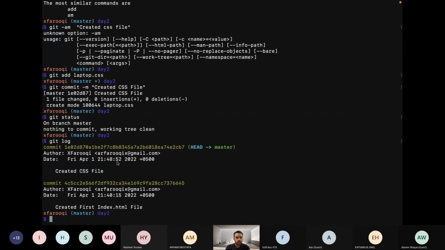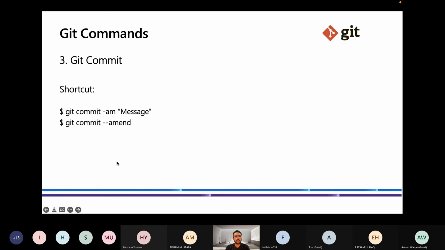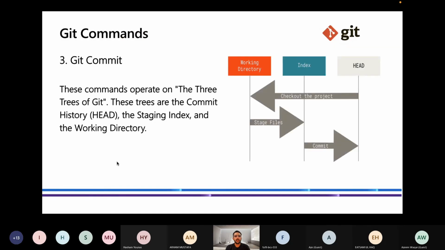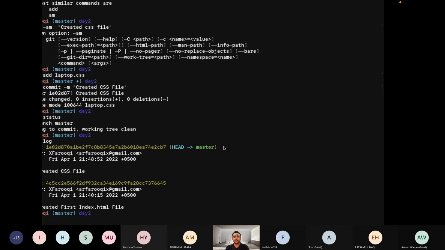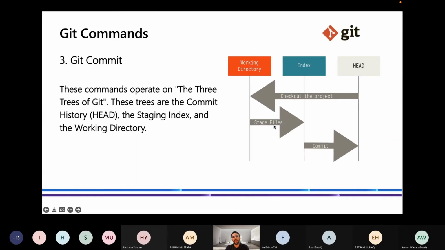Okay, so these are the Git commit commands. I have told you already that there are three areas in Git. First is the working directory, the directory in which we are doing everything. This is day 2 and the master branch. Then when we want to add it into the staging index, we send the file to the staging index. After that, we commit it and save it to the Git repository.